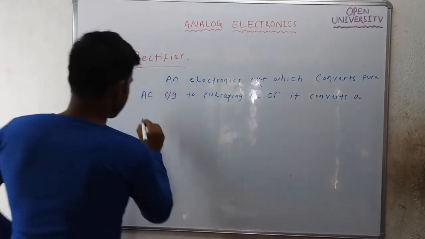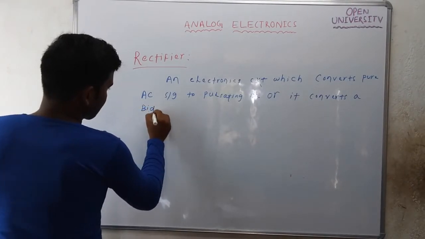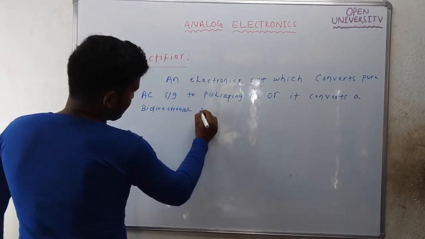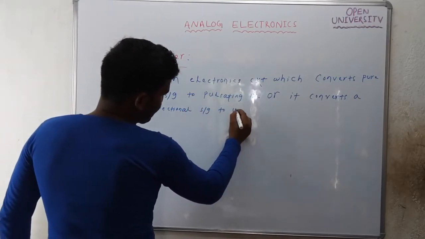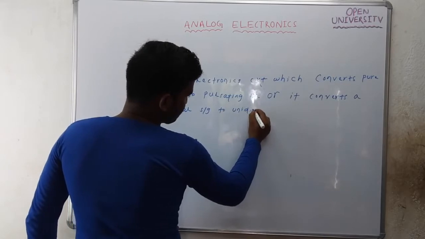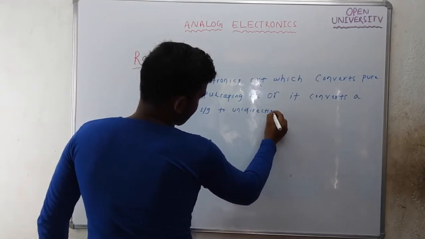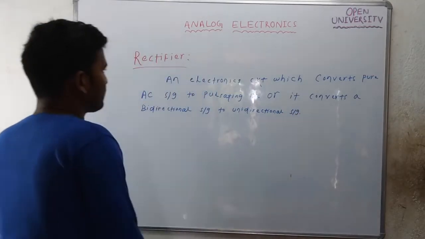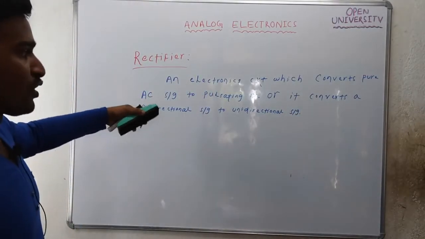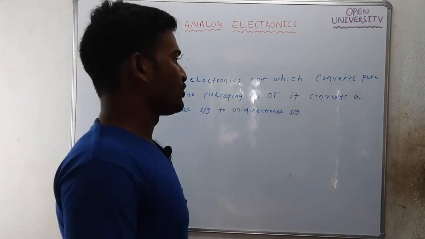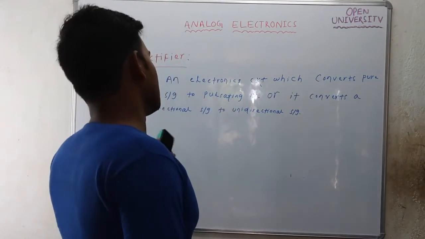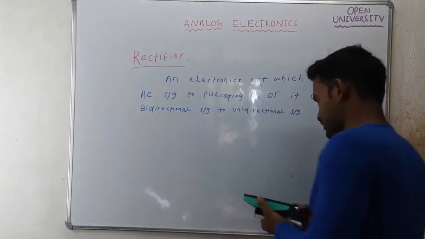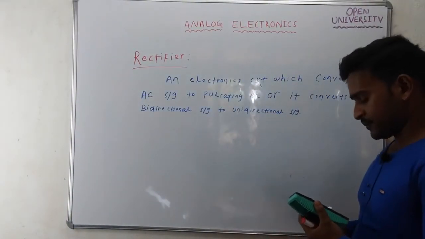So the job of the rectifier is to convert a bidirectional signal to a unidirectional signal, or a pure AC signal to pulsating DC.